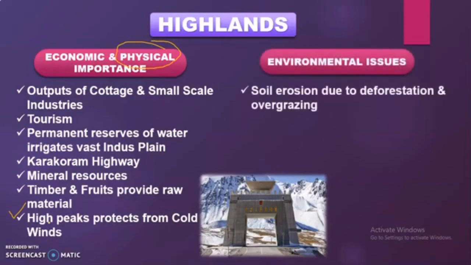Next, the environmental issues. Soil erosion due to deforestation and overgrazing. Soil erosion occurs why? Because when you cut the forest, the soil is bare and it is eroded, and it eventually leads to landslides. Overgrazing, when you take your animals to the pasture at one place again and again, they remove the vegetation and the soil is bare again.